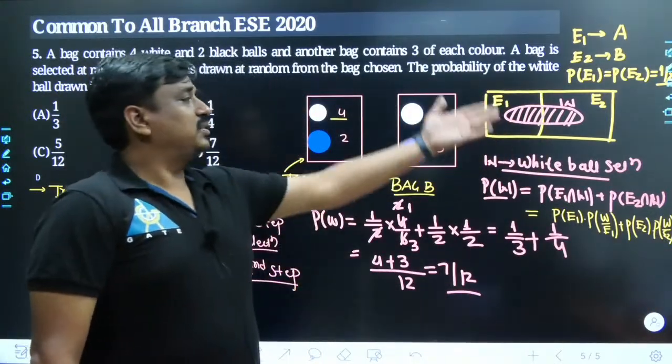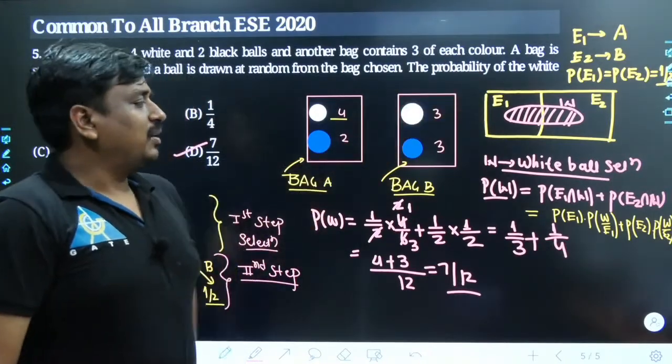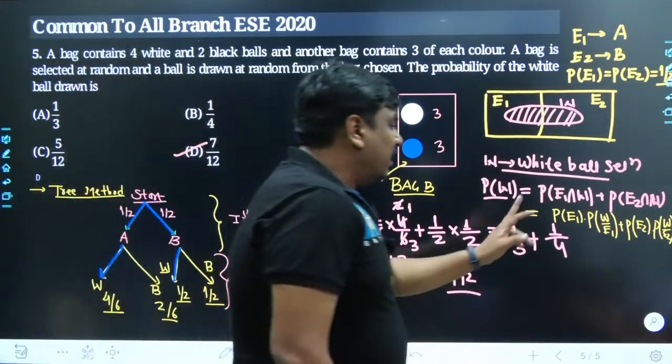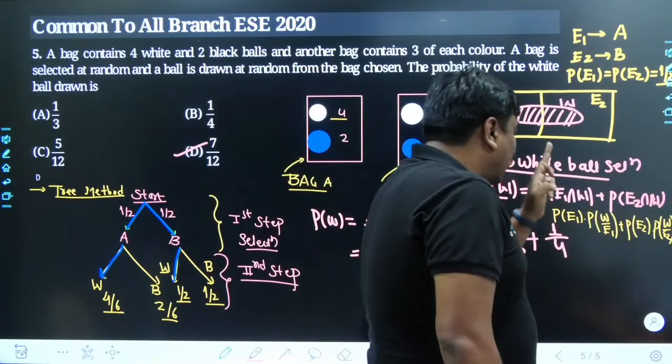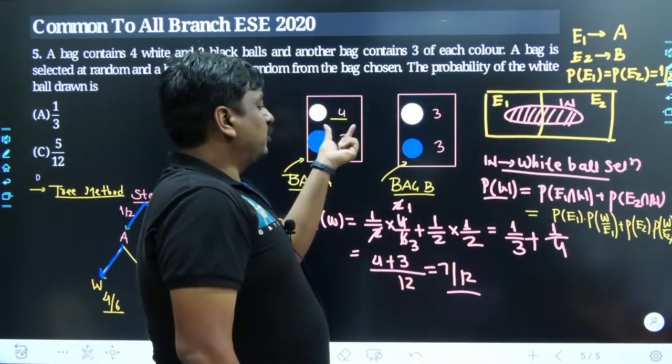What is P of E1? P of E1 is half. The selection probability of the first bag is half, and the selection probability of the second bag is also half. What does P of W by E1 mean? It is the probability of selecting the white ball when the first bag has already been selected. That is nothing but 4 divided by 6.